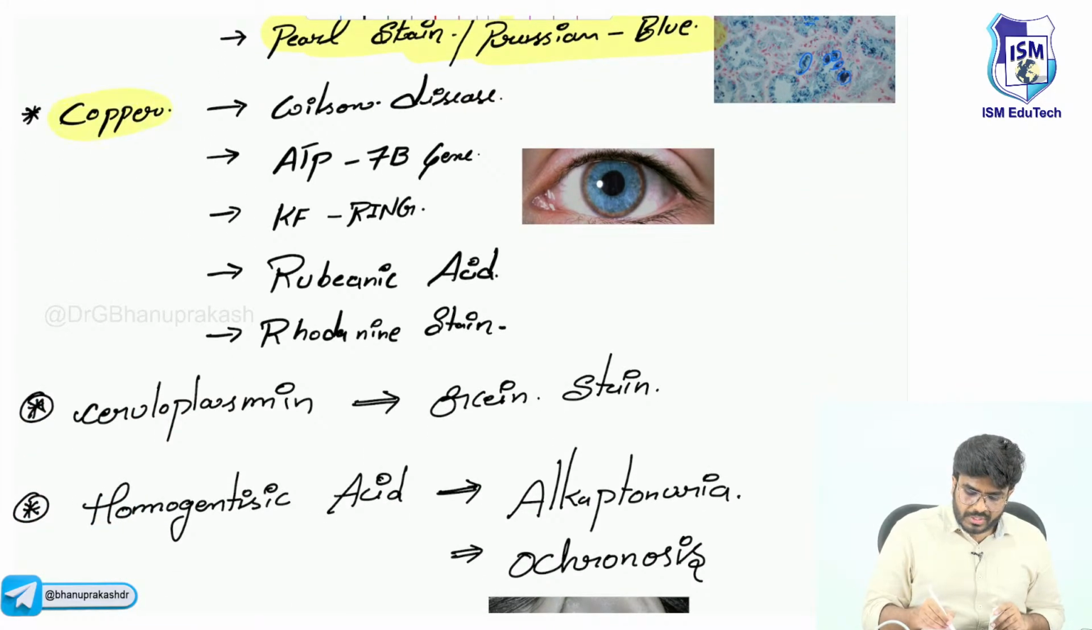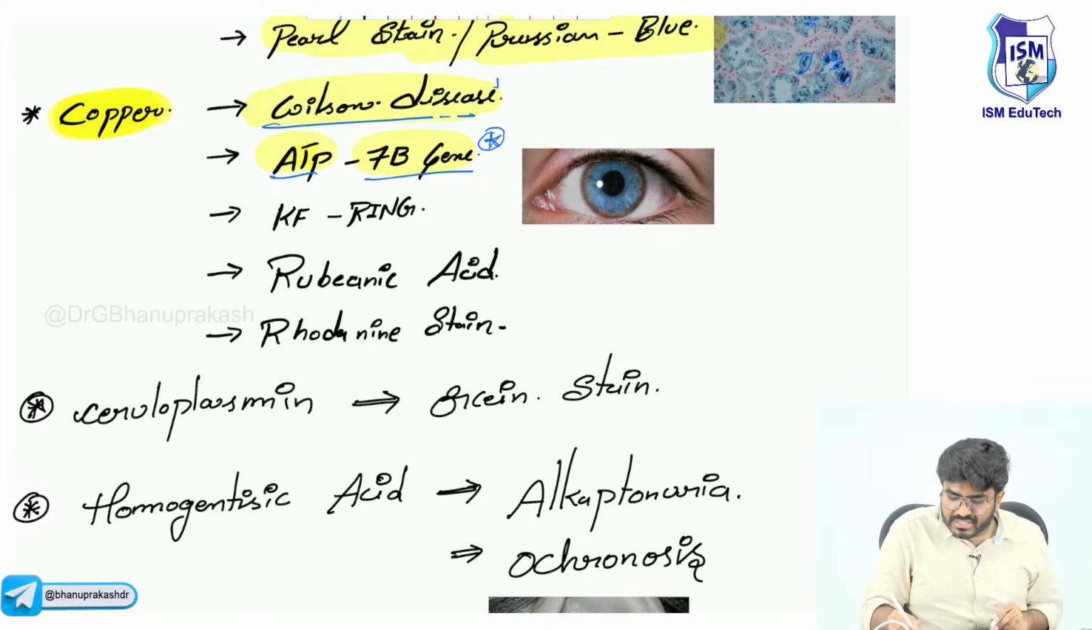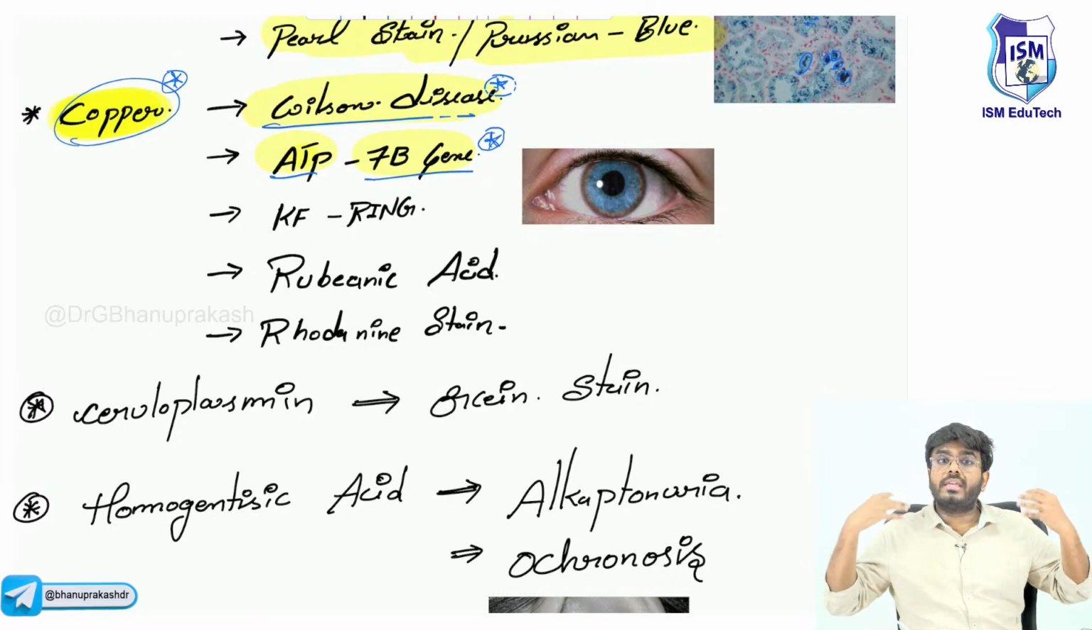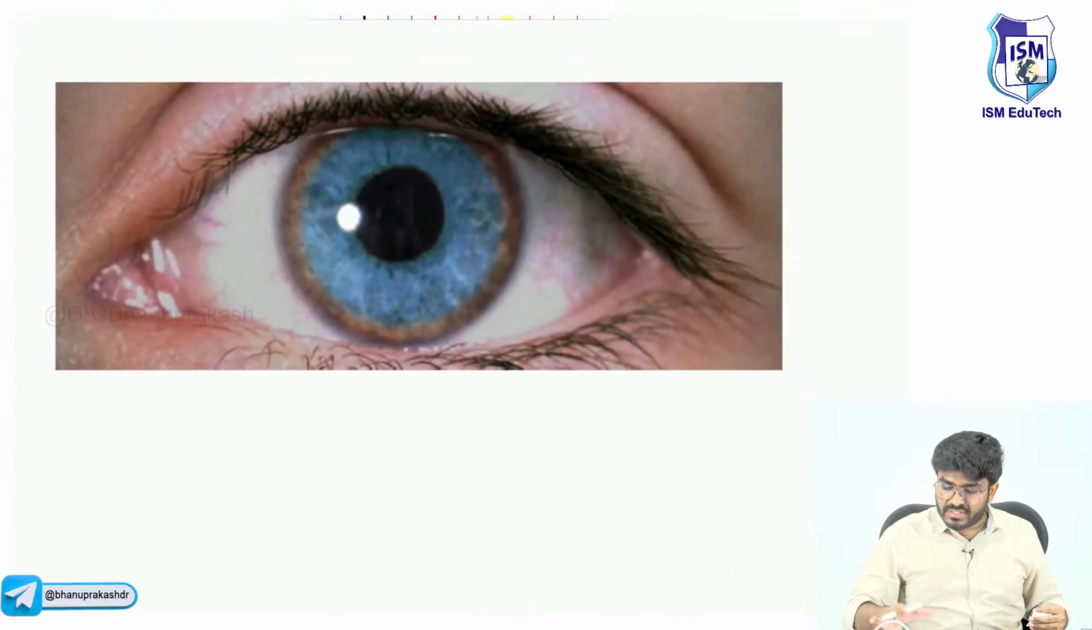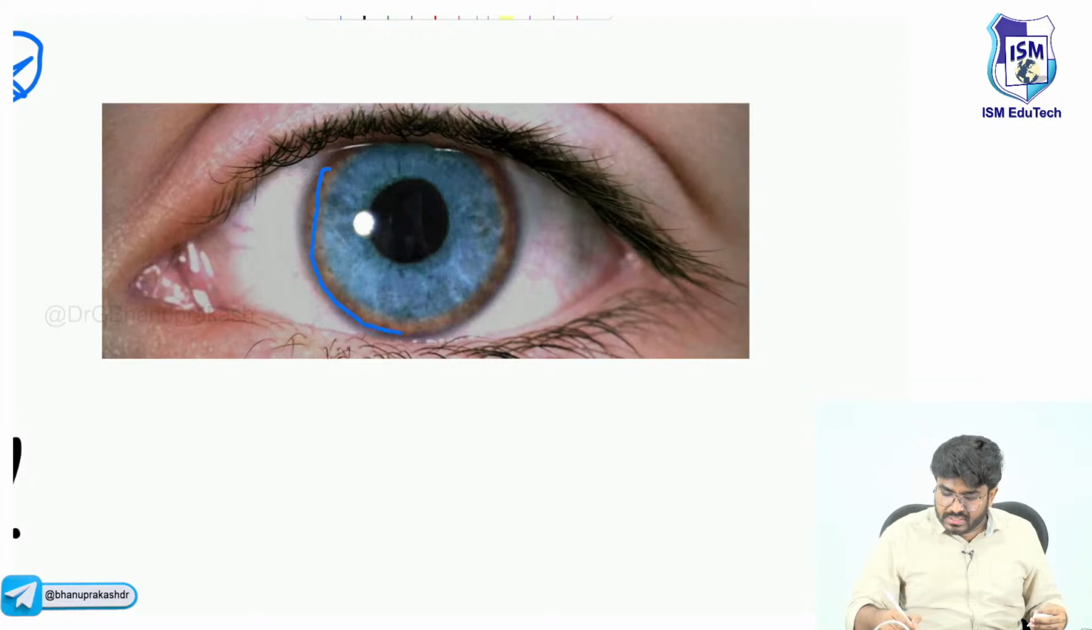Next, copper accumulation. If copper is getting accumulated inside your tissues, in which disease? Wilson disease. In this disease, the ATP7B gene is mutated, a question which was previously tested. So ATP7B gene mutation leads to Wilson disease. Now in this disease, copper will start to accumulate inside our body. This is an image based question which was asked. Are you able to see? This is the copper deposition in the eyes.